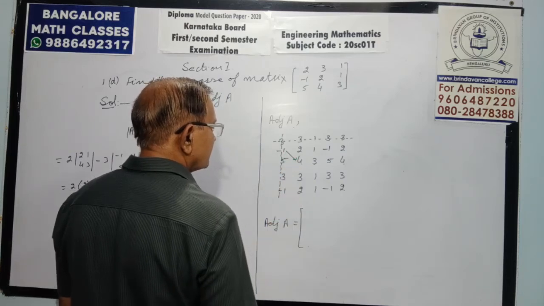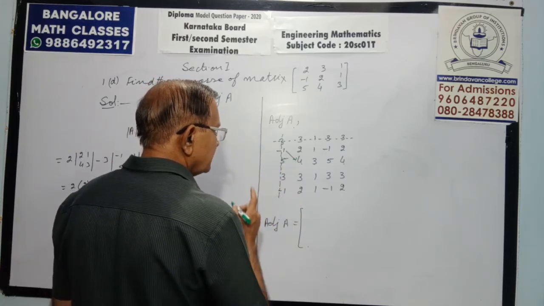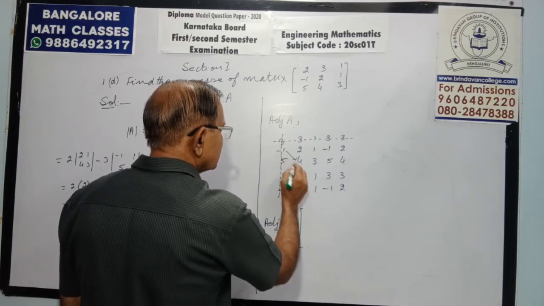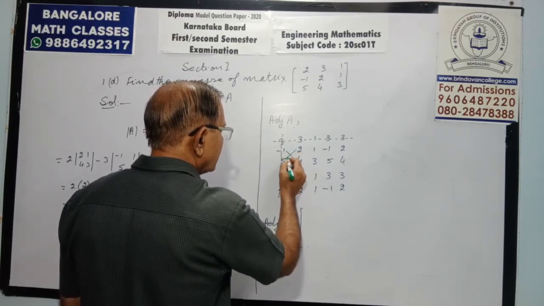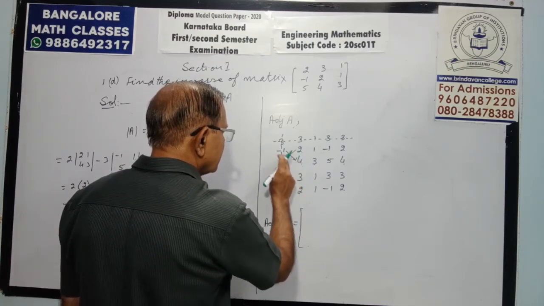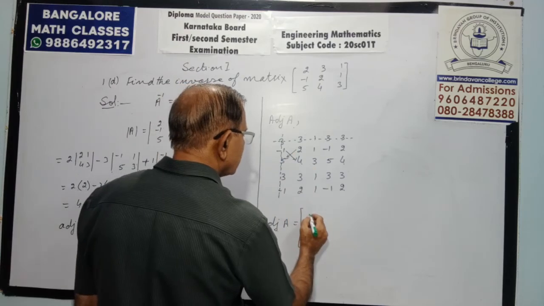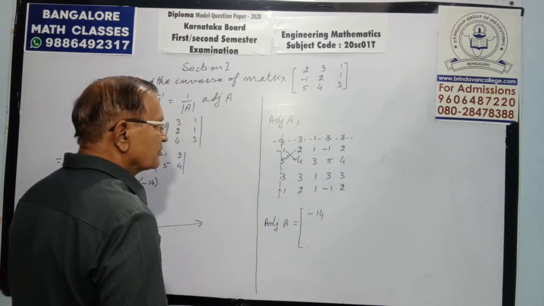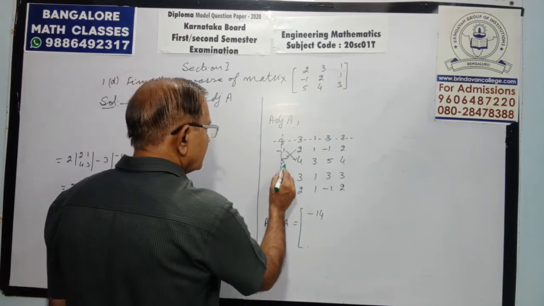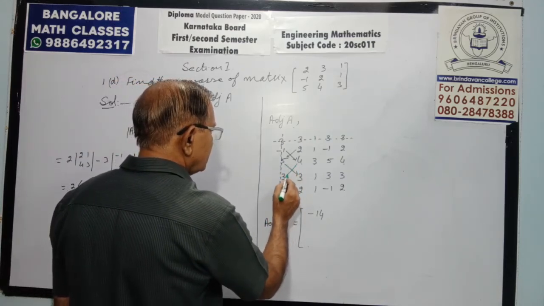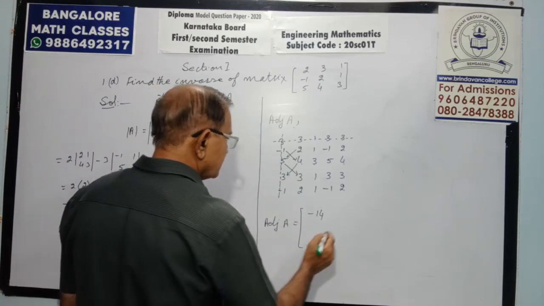Minus 4. See here carefully what I am doing. Minus 4. Here it is 10. Change the sign, minus 10. Minus 4, minus 10, minus 14. 15, same sign. 12, change sign, 3.